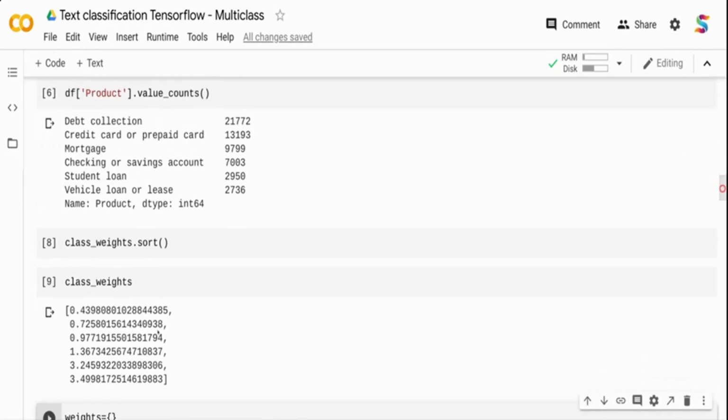So these are the class weights. If you see these class weights over here, wherever there are 21,000, it has put a lesser weight on the class, and wherever there is lower representation, it has put a higher weight. And you can see that gradually, as the number of target classes decreases, the weights are increasing. So these weights are what we are going to assign to our model when we run our model.